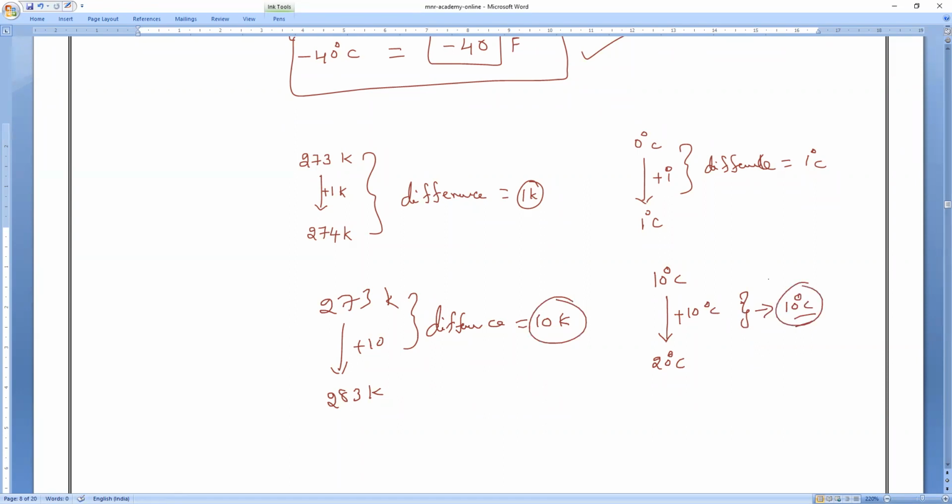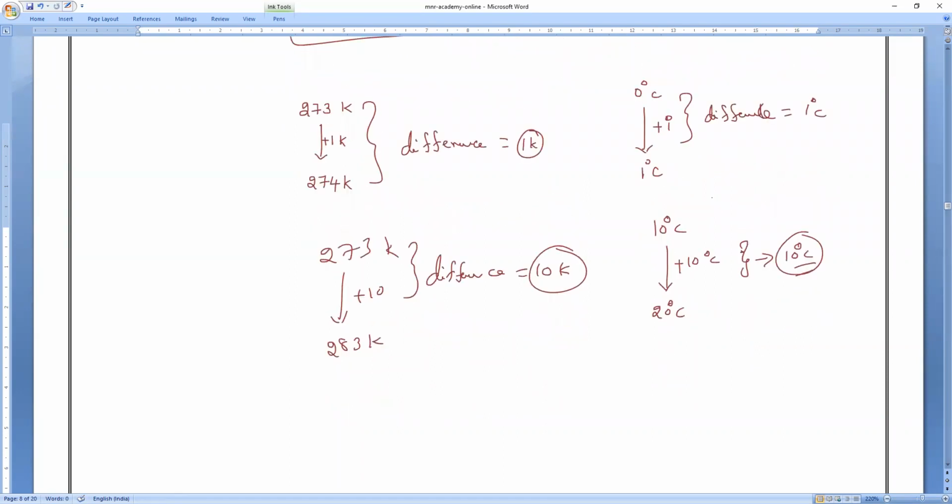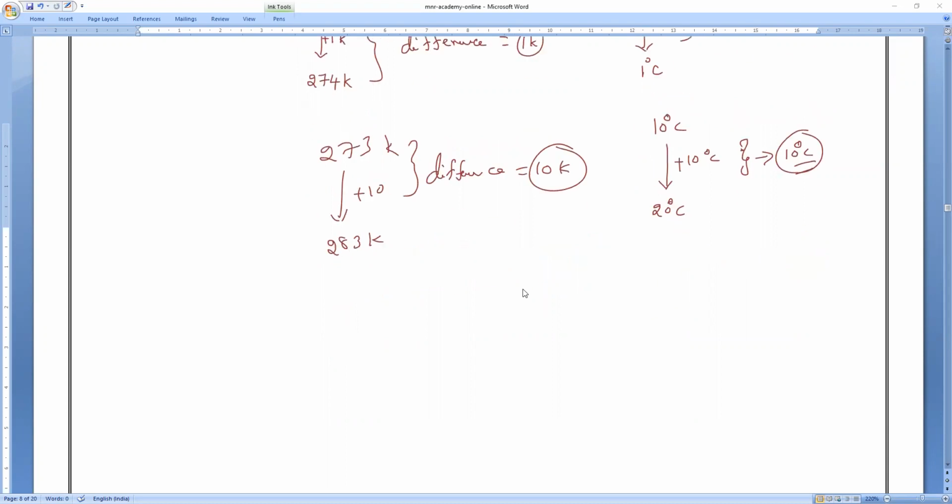Understanding? Yes, sir. Now, what is the meaning of this? From this one, be very smart. So now, can I say the change in temperature in degree Celsius equals the change in temperature in degree Kelvin? Right or wrong, everybody? Am I correct or not? Yes, sir. The change in temperature in degree Celsius is equal to the change in temperature in Kelvin. Am I right or wrong? Yes or no? Because both are equal.